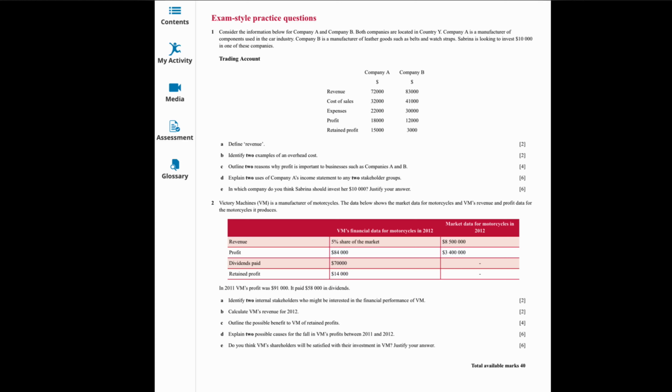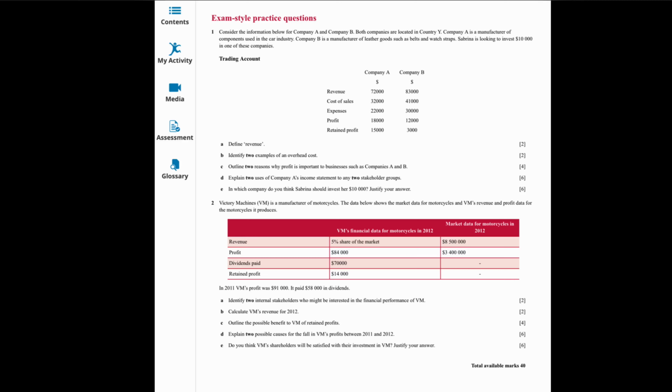Consider the information below for company A and company B. Both companies are located in country Y. Company A is a manufacturer of components used in the car industry. Company B is a manufacturer of leather goods such as belts and watch straps. Sabrina is looking to invest 10,000 in one of these companies.